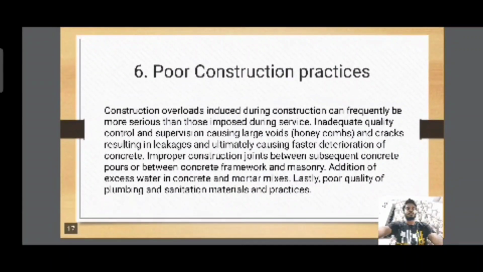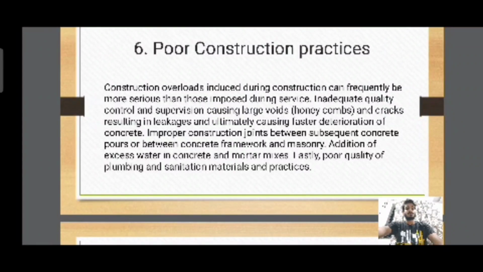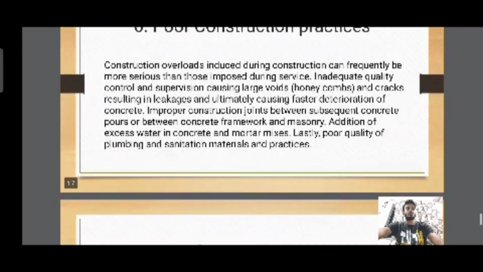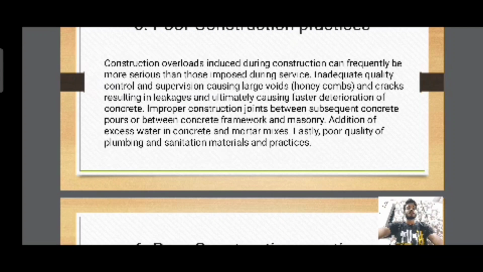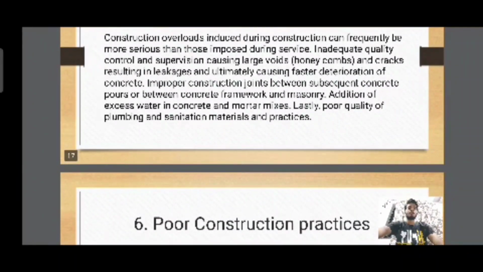Poor construction practices. Construction overloads during construction can frequently be more serious than those imposed during service. Inadequate quality control and supervision causing large voids, honeycombs, and cracks resulting in leakage and ultimately causing faster deterioration of concrete. Improper construction joints between subsequent concrete pours or between concrete and formwork. Addition of excess water in concrete or mortar mixes. Lastly, poor quality of plumbing and sanitation material and practices.